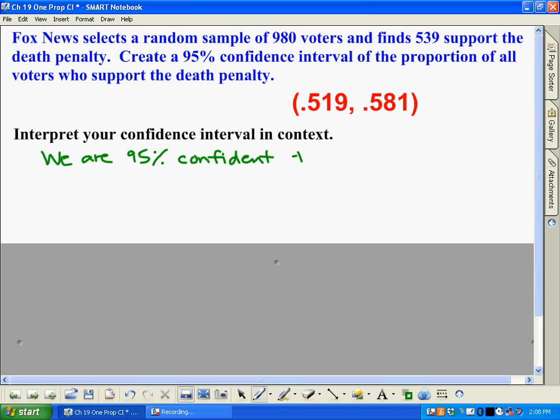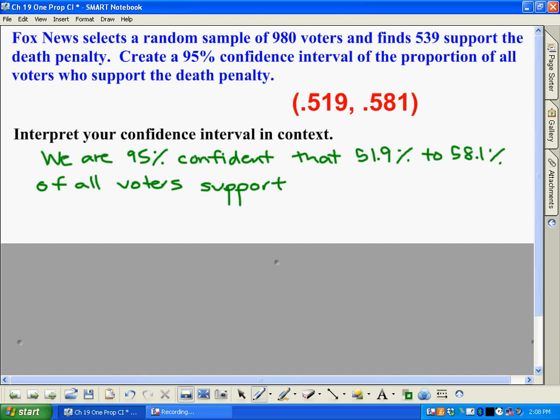that 51.9% to 58.1% of all voters support the death penalty. So even though we haven't actually gone ahead and interviewed every single voter in the country, and there would be millions of them, by sampling 980 and actually running the numbers here for our confidence interval, we're really pretty confident here that it's somewhere in this range.